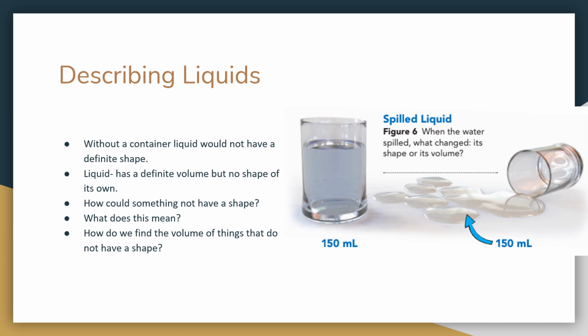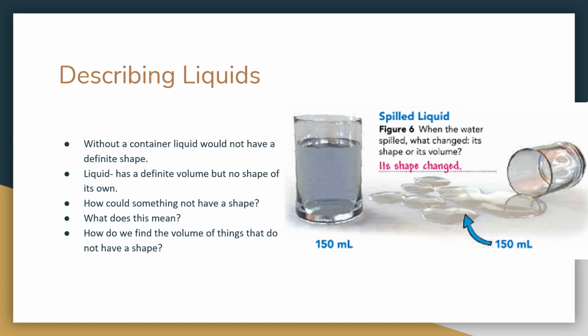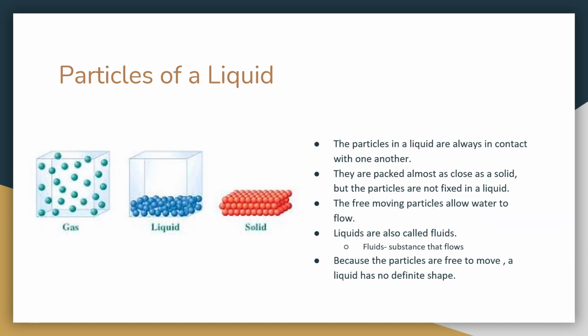So when the water spilled, what changed? Its shape or its volume. So we know that the volume is the amount, so 150 milliliters. They both have 150 milliliters, which means that its shape had to have changed.